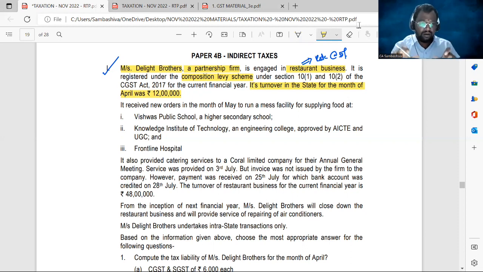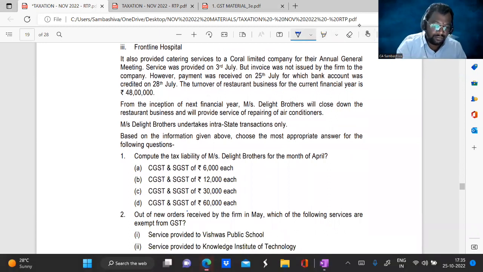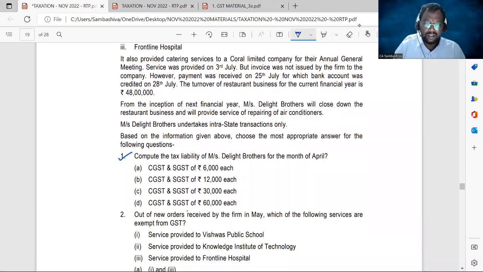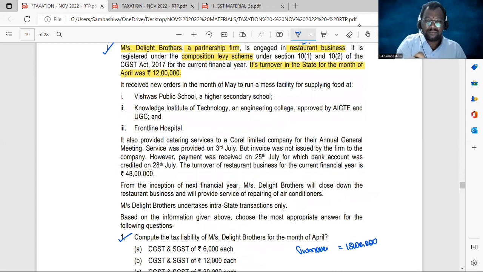So in the first paragraph, we can answer the first MCQ. Look at the first MCQ. Compute the tax liability of Messrs. Delight Brothers for the month of April. What is the turnover for the month of April? 12 lakhs rupees.